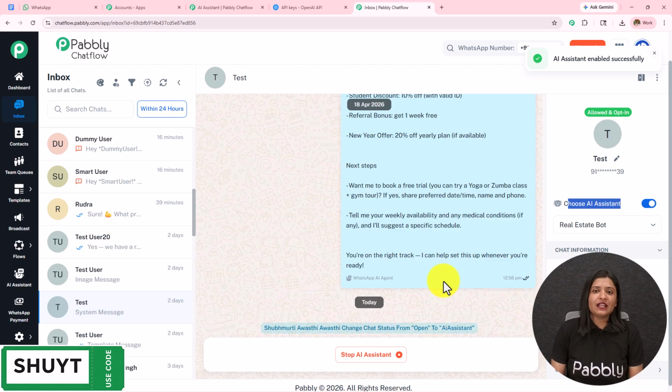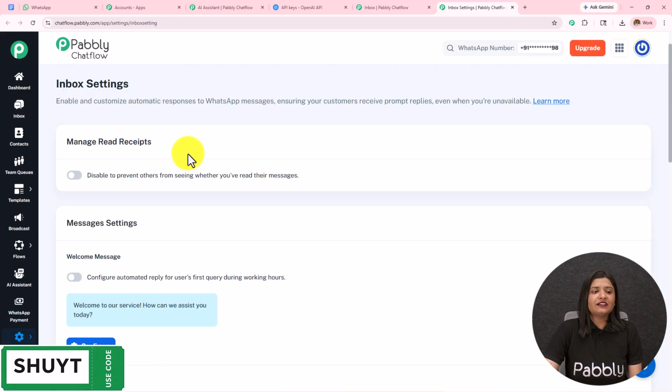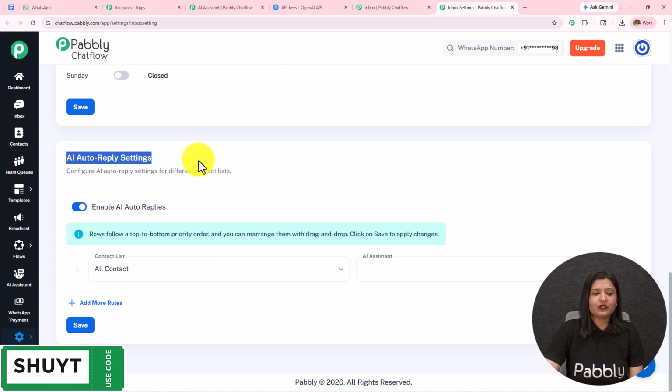But doing this manually for a particular chat is very illogical, and that's why I can create a list of contacts and enable this AI assistant for those contacts or for all the contacts. For that we have to go to the settings on the left hand side and then open the inbox settings in a new tab. Here I've landed on the inbox settings. If I scroll down, I will get this option of AI auto reply settings.